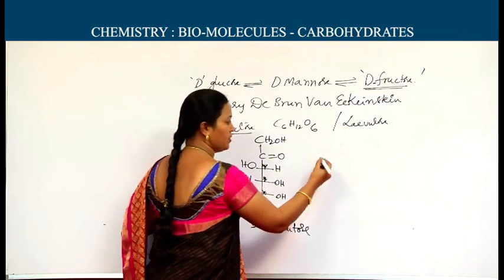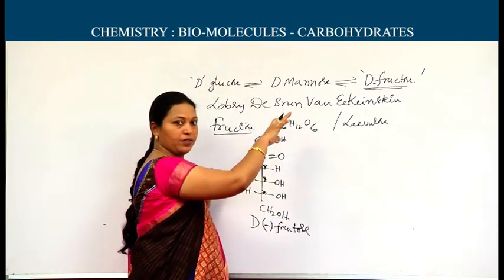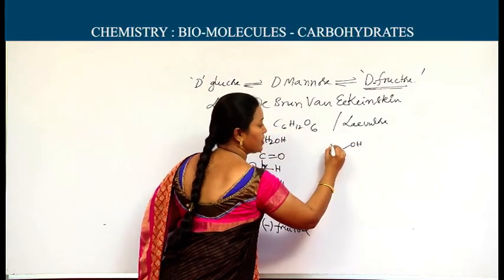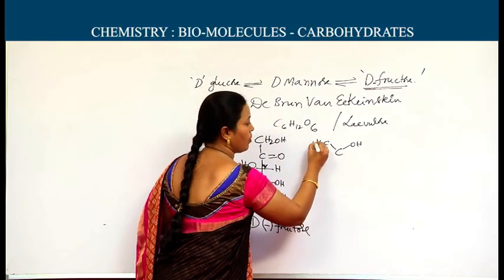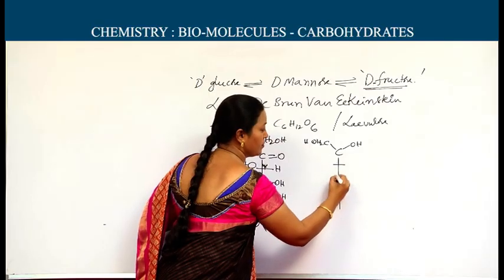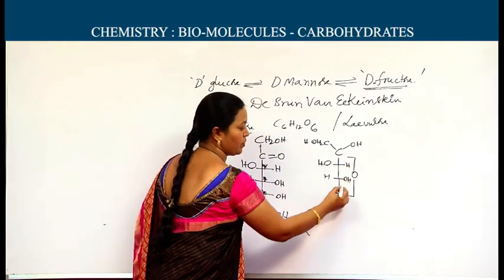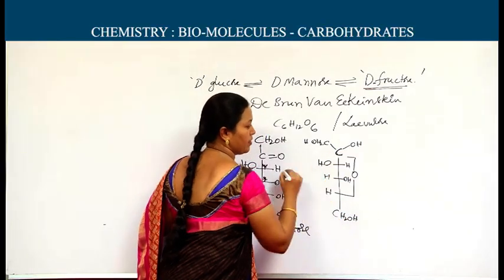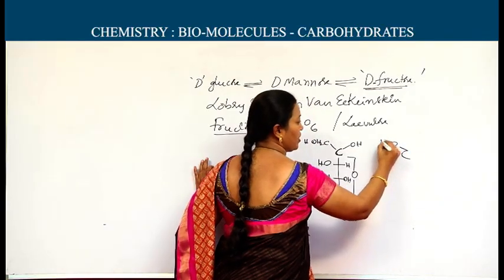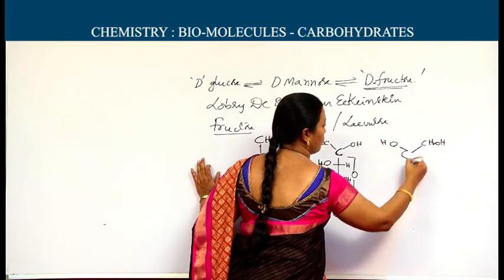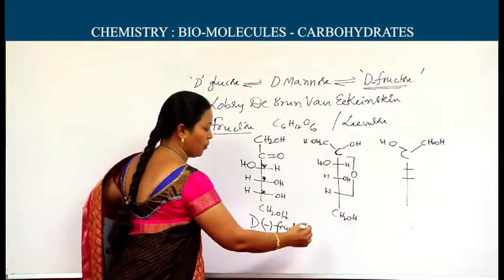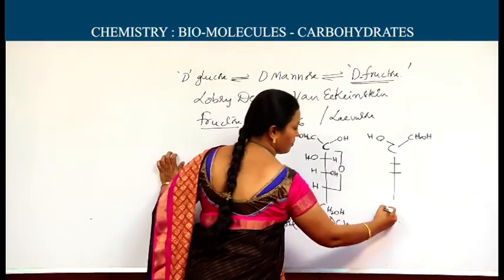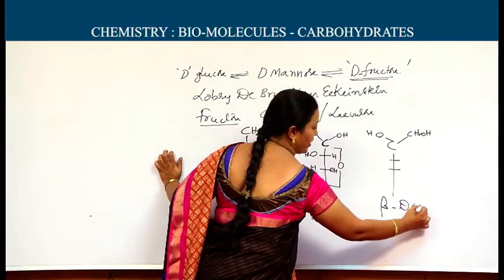And it is the open chain structure, and we can write ring structures as I said for the glucose. Here we will write ring structures for this also. From second carbon to fifth carbon with one of the oxygen, means here the 5-membered ring, C3 with OH, C4 with OH right side. It is second carbon with OH right side. If I write second carbon with OH left side, then this is beta form. Left over will be the same configuration. Now it is alpha D minus fructose. Here it is beta D minus fructose.